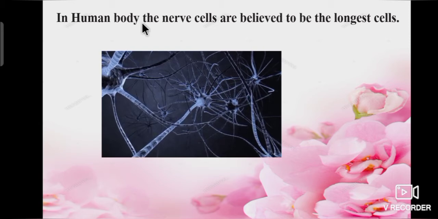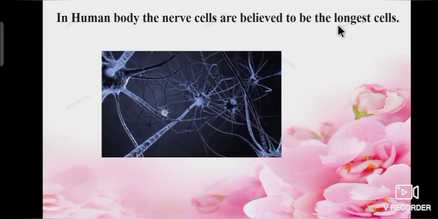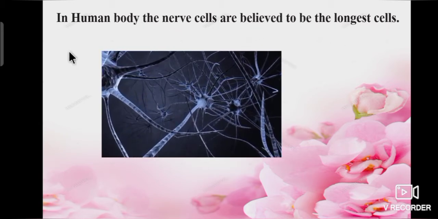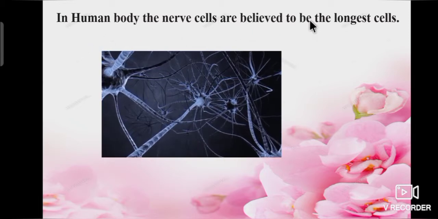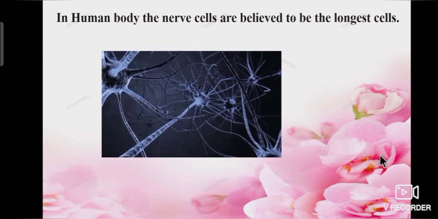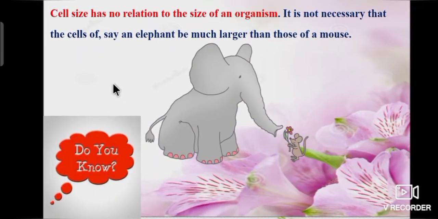In human body, the nerve cells are believed to be the longest cells. Do you know, children? In human body, the nerve cells are believed to be the longest cells. Children, listen, cell size has no relation to the size of an organism. It is not necessary that the cells of, say, an elephant be much larger than those of a mouse.